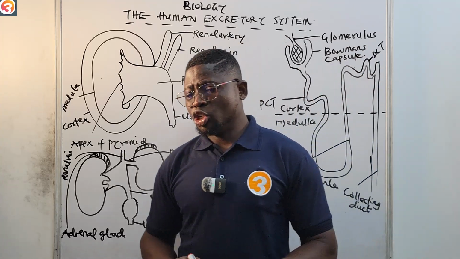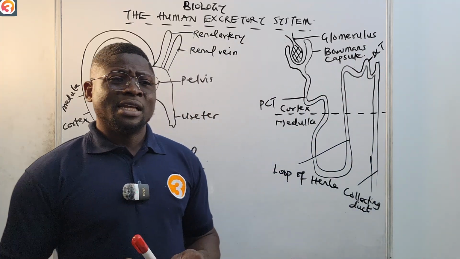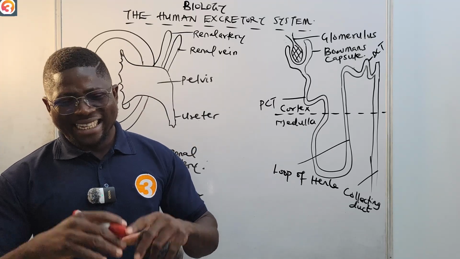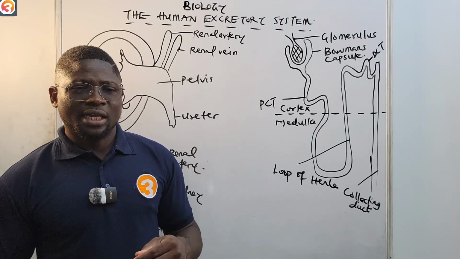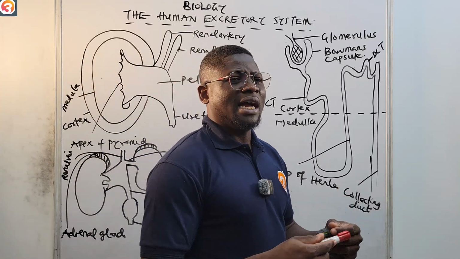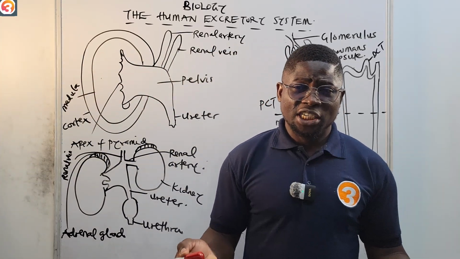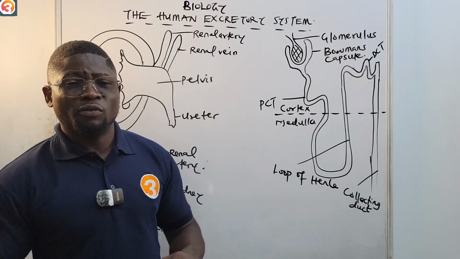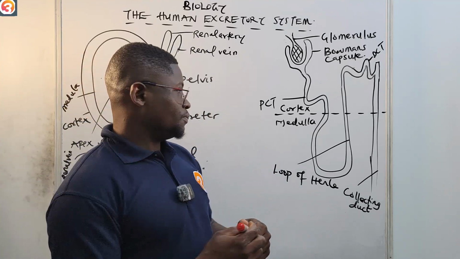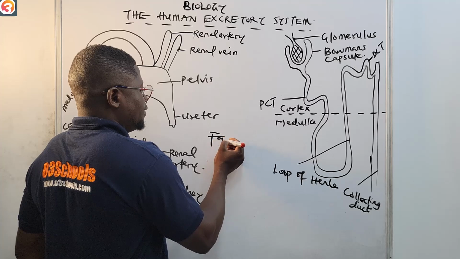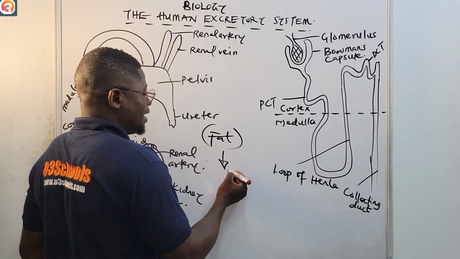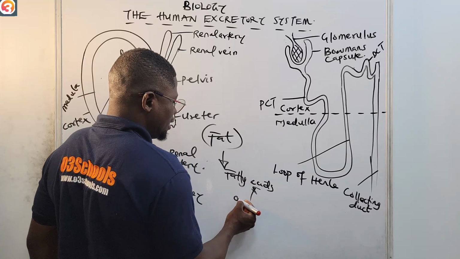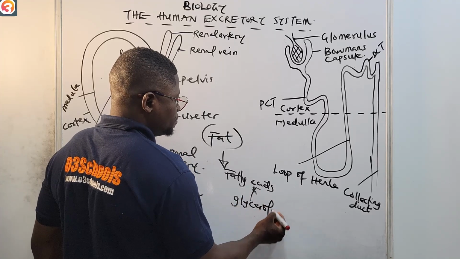Okay, in many of these life processes, there are chemical reactions. So, for example, during digestion, fats are broken down into fatty acids and glycerol. Fats are broken down into what? Fatty acids and glycerol.